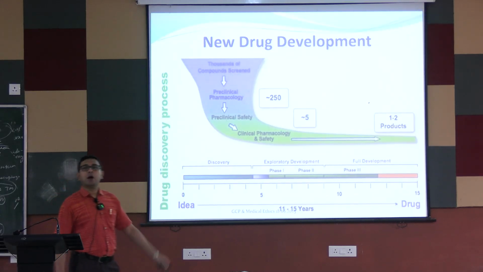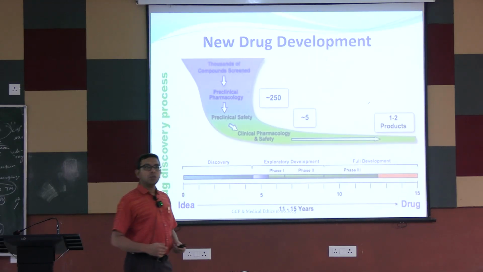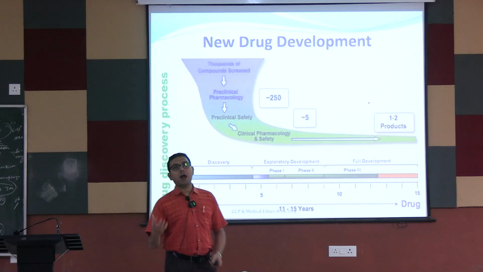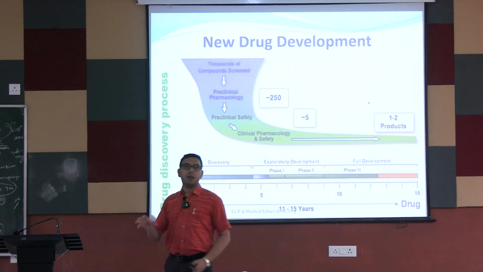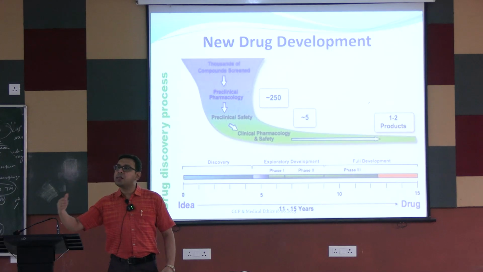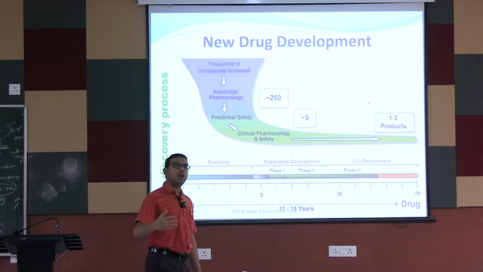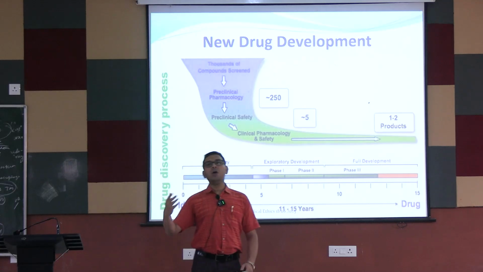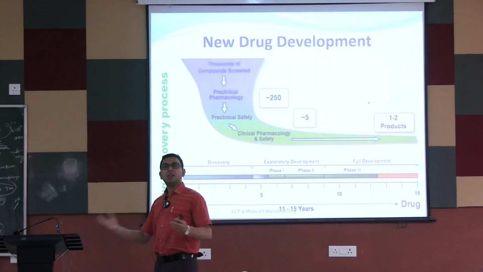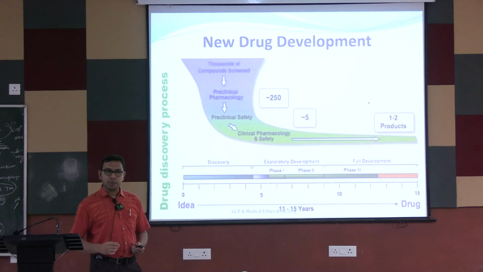So thousands of compounds are screened and ultimately only 1 or 2 products come to the market. So billions and billions of dollars are needed for a clinical trial, because many drugs ultimately fail in the different phases of the clinical trial. The failure may be due to toxicity, the failure may be due to druggability, failure due to efficacy. So thousands are screened and ultimately only 1 or 2 products come to the market.